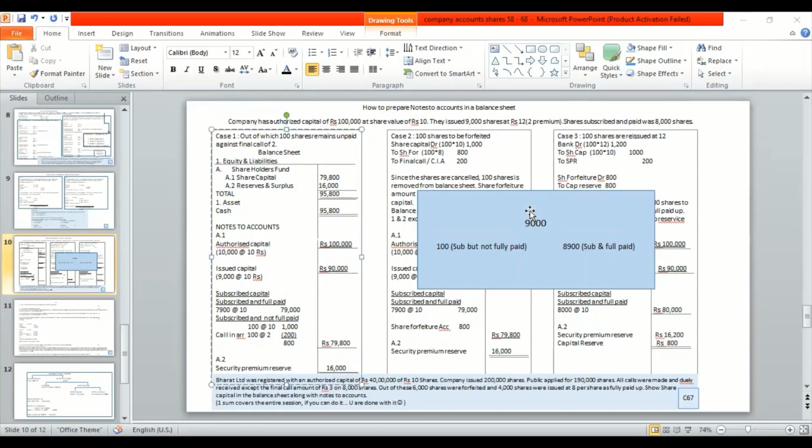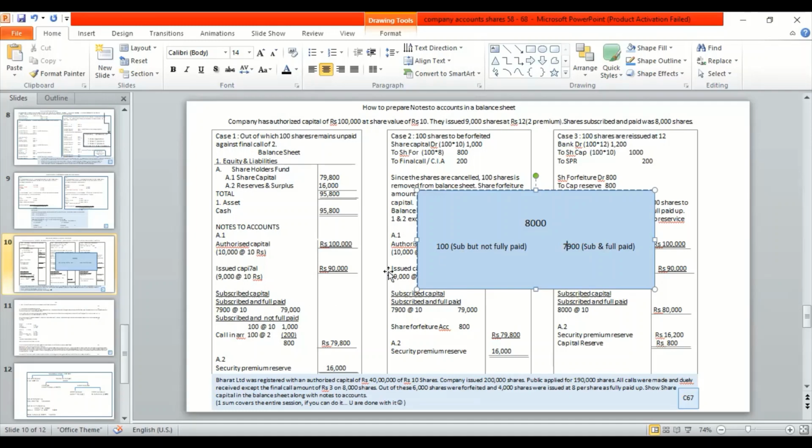The company has issued 9,000, but this one is 8,000. So this becomes 7,900. So this is the number of shares which has been subscribed. Okay, 7,900, and over here it would be 8,000. Okay, so this is how we do it. And then 7,900 I have represented here. I got 10 rupees, 79,000.